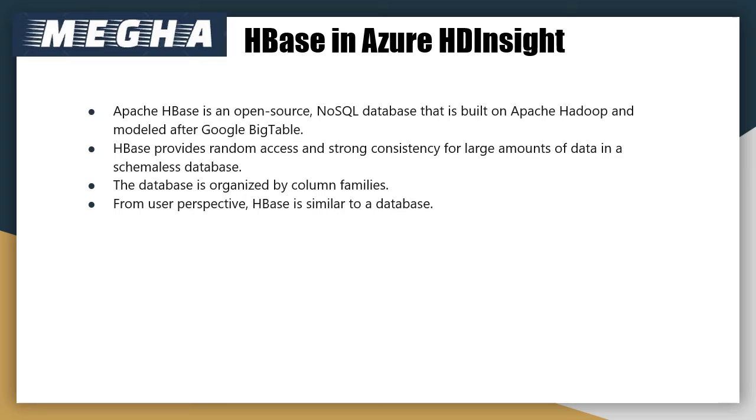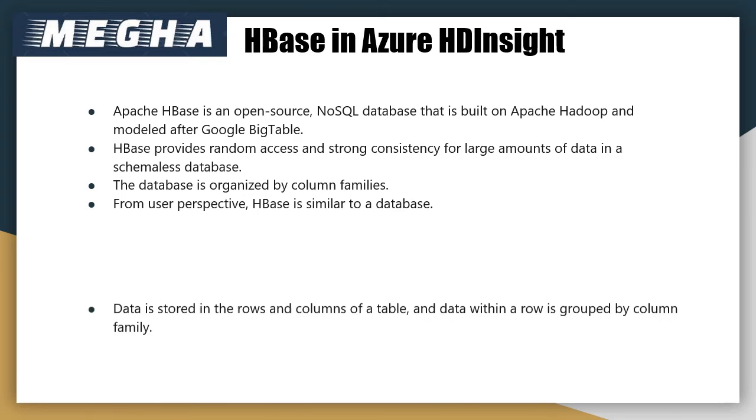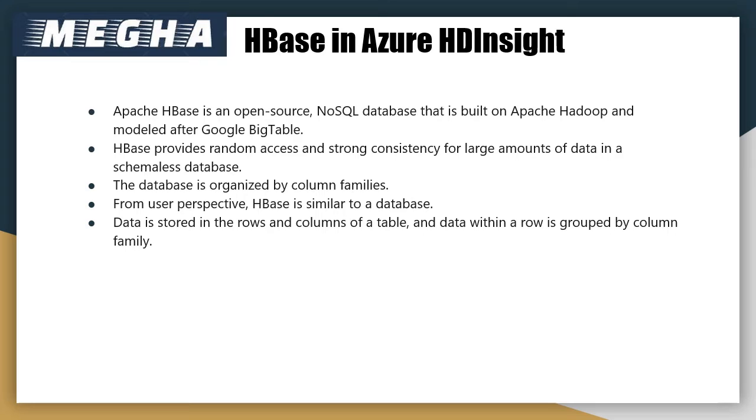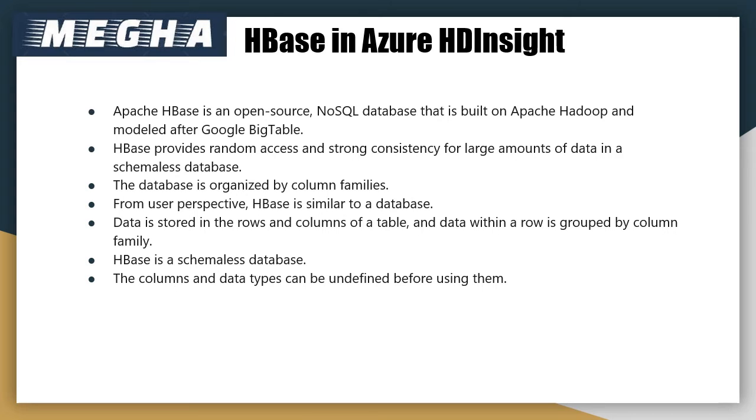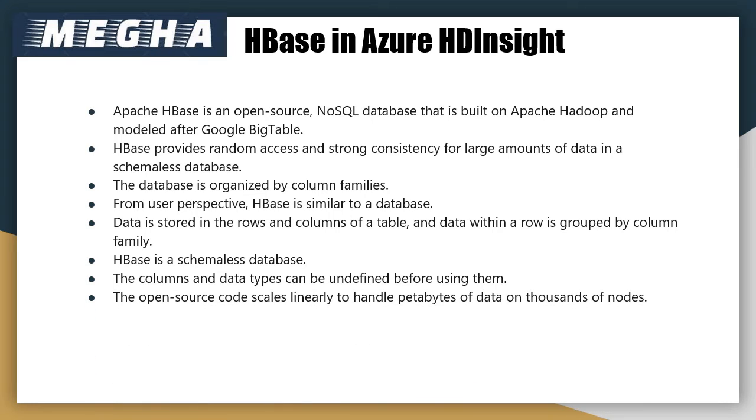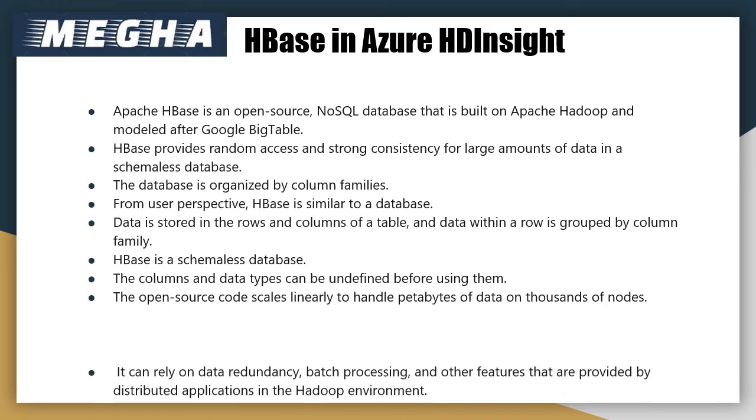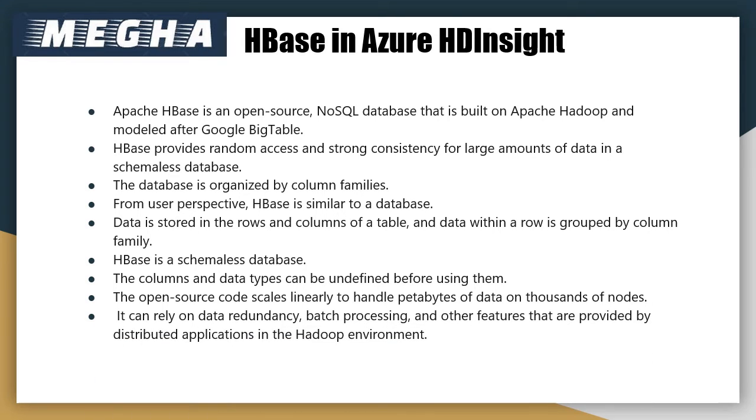From a user perspective, HBase is similar to a database. Data is stored in the rows and columns of a table, and data within a row is grouped by column family. HBase is a schemaless database. The columns and data types can be undefined before using them. The open source code scales linearly to handle petabytes of data on thousands of nodes. It can rely on data redundancy, batch processing, and other features that are provided by distributed applications in the Hadoop environment.